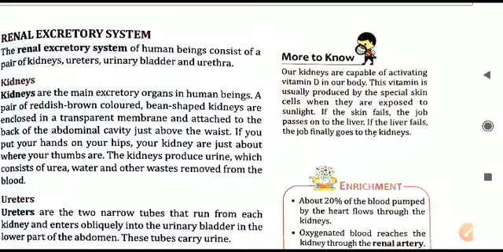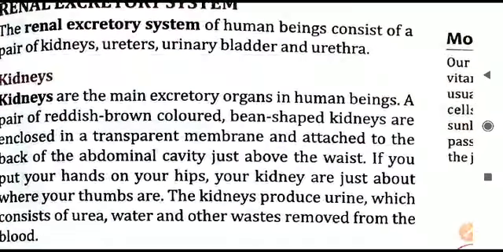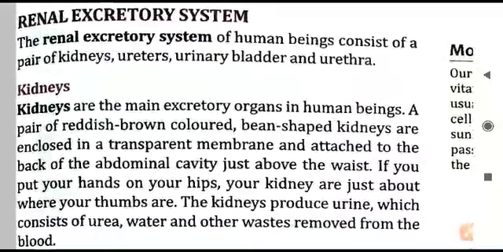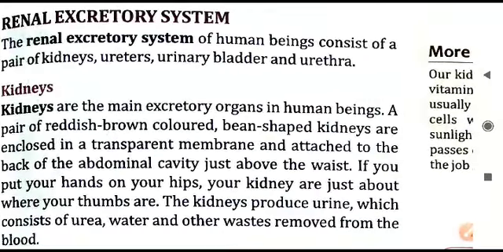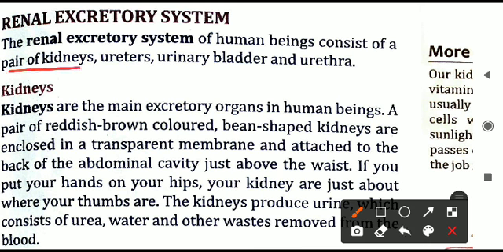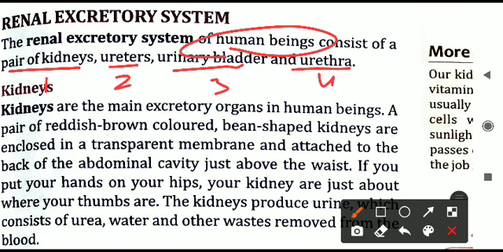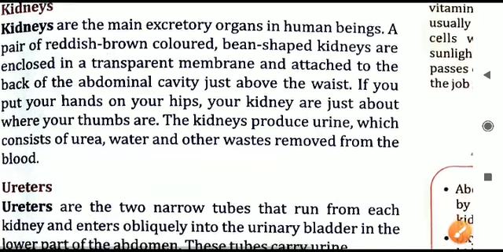We will move to the human excretory system, and discuss the various parts of the human excretory system and how they are functioning. It is also called the renal excretory system, and it contains the following parts. Let us see one by one. First one is a pair of kidneys, second is ureters, third is urinary bladder, and the fourth and last is urethra. These are the four main parts of the renal excretory system of human beings. One by one we will discuss all of them.